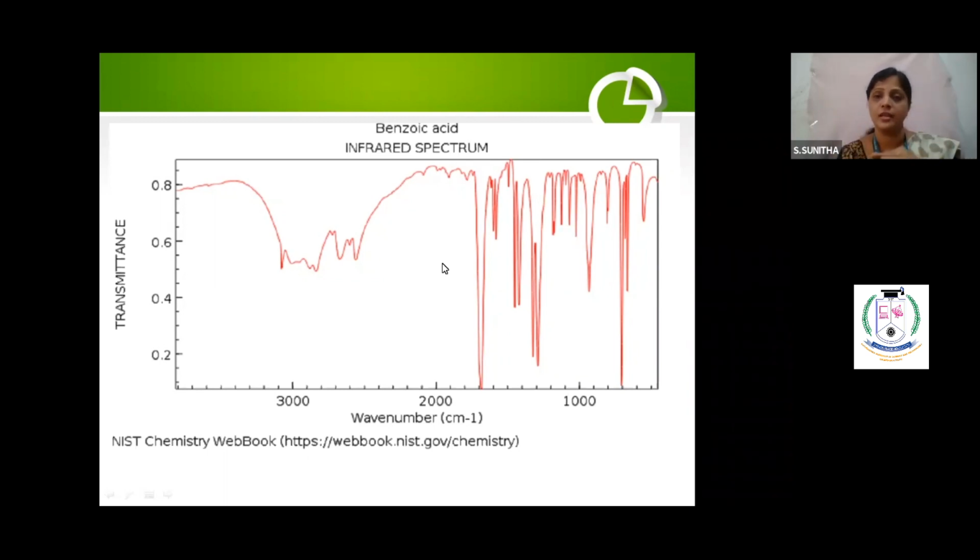Absorbance and transmittance both are different. Correct? Now transmittance means it should come down only. Water has 100% absorbance, 0% transmittance. Same thing I am teaching here. Now this is the graph for the benzoic acid.